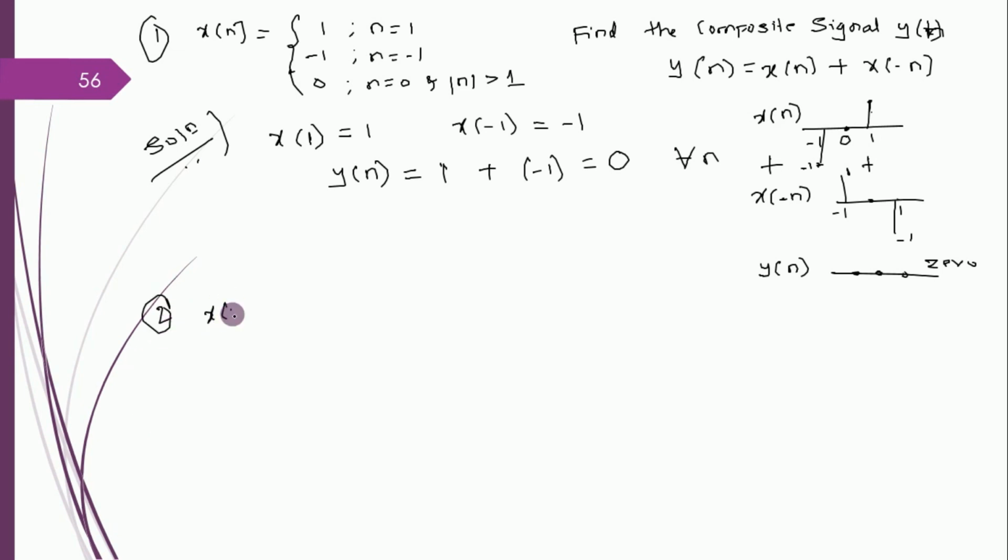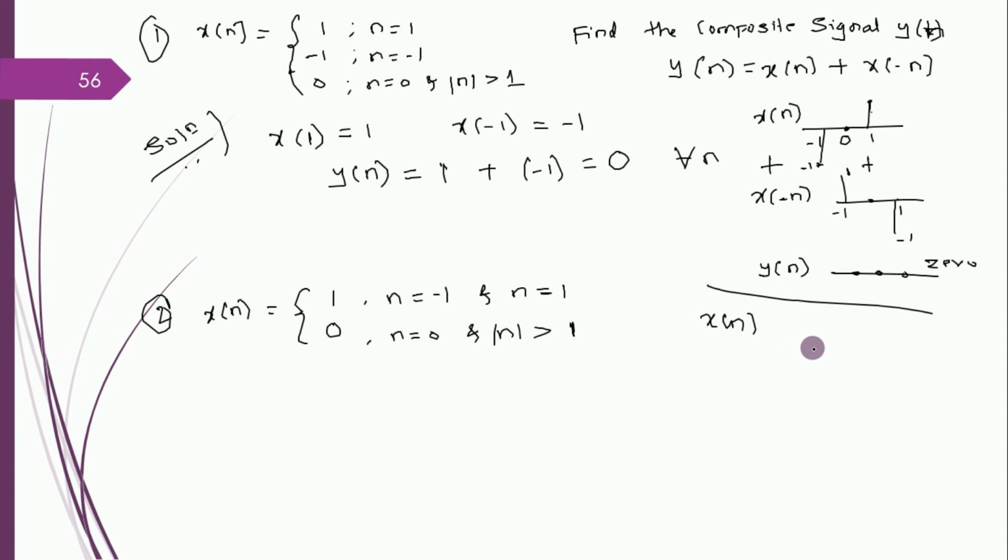Second one: x of n is equal to 1 for n equal to minus 1, n equal to 1, and n equal to 0, and 0 for n greater than 1. The meaning of this is, either negative or positive, if the value is greater than 1, it goes to 0. Almost in the same way, but slightly changed. So for n equal to 0, 1 and minus 1, your amplitude is 1 itself. Rest everywhere it is 0.